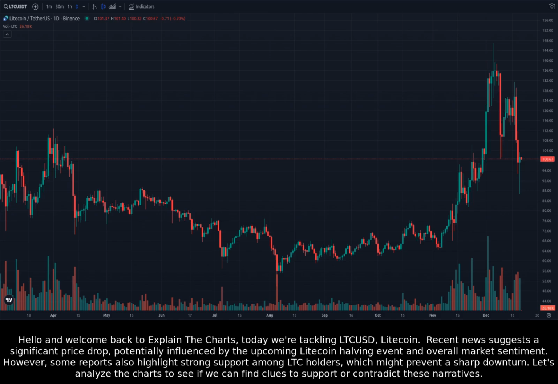Today we're tackling LTCUSD Litecoin. Recent news suggests a significant price drop, potentially influenced by the upcoming Litecoin halving event and overall market sentiment. However, some reports also highlight strong support among LTC holders, which might prevent a sharp downturn. Let's analyze the charts to see if we can find clues to support or contradict these narratives.